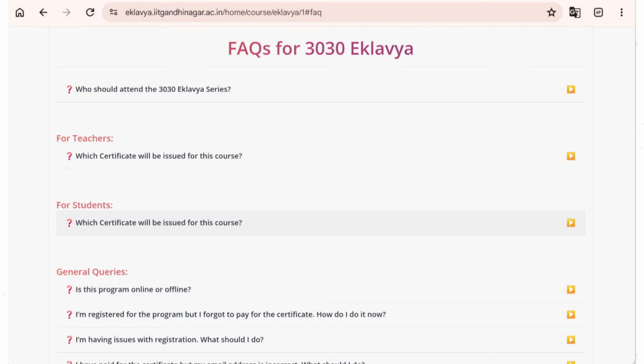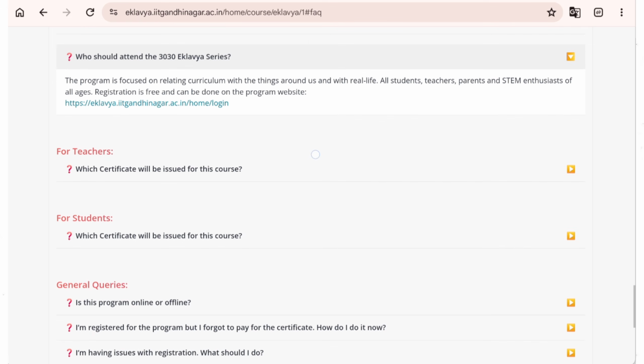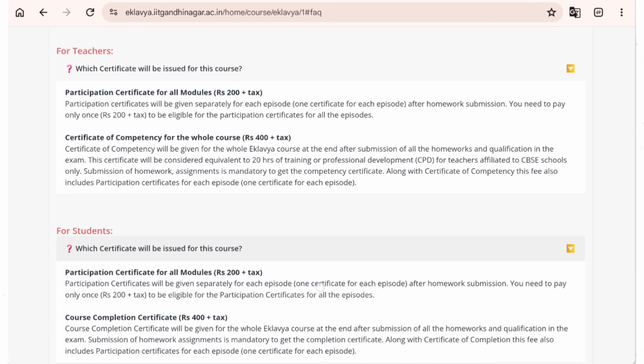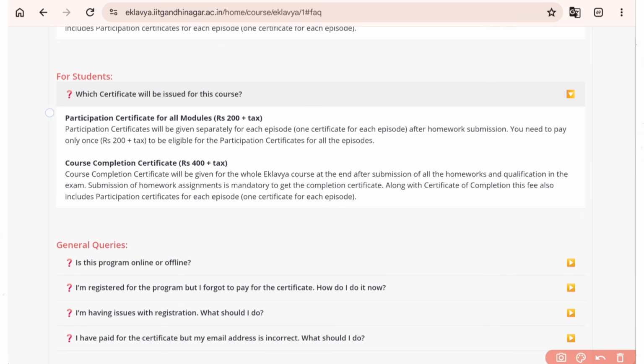Now let's see a few FAQs here. Who can attend Eklavya? Any teacher, student, parent, anyone who is interested can learn. Which certificate will be issued? There are two certificates. Only participation certificate is 200, participation certificate plus certificate of competency is 400. Then for students it is the same, participation certificate 200, course completion certificate 400.